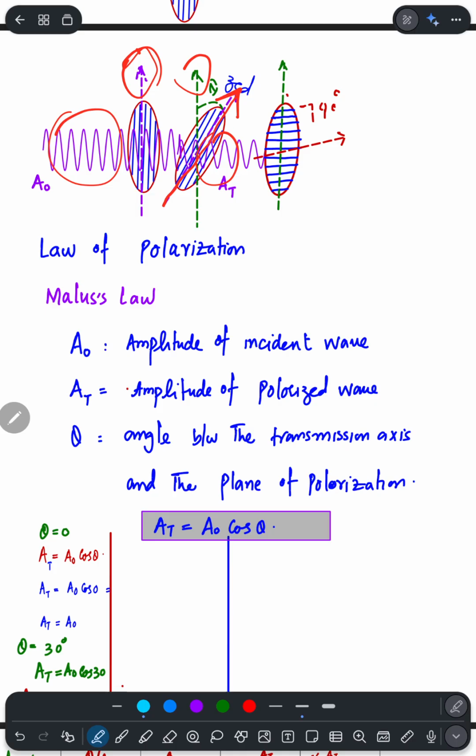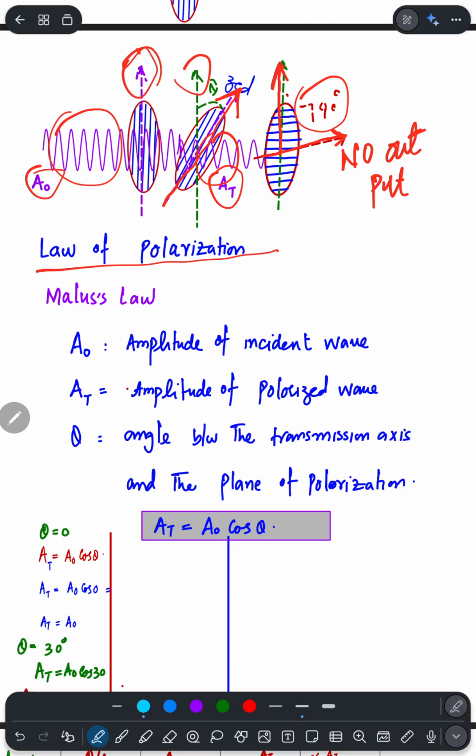And now the transmitted amplitude of the wave is at, not a naught. And when the wave is polarized vertically, that is, the angle of transmission is rotated to 90 degrees, then there is no output wave. Did you see? There is no output wave, no output. So when there is no output, this can be described by Malus's law.